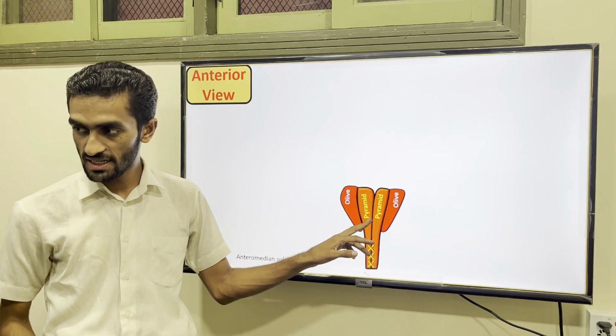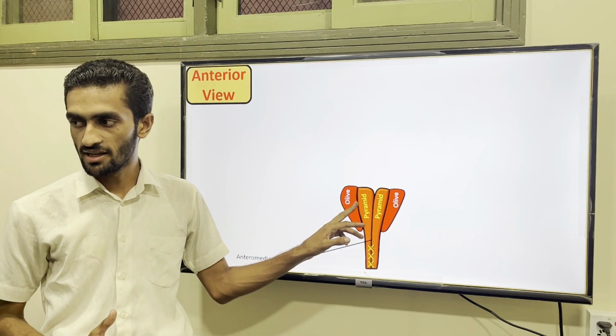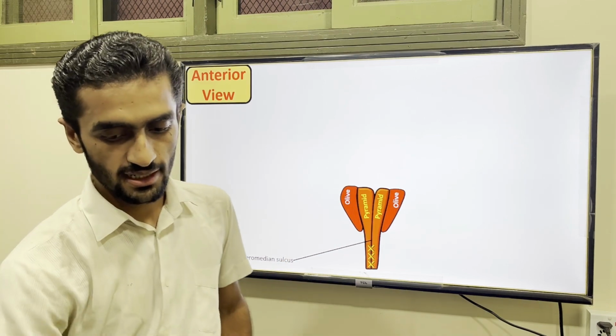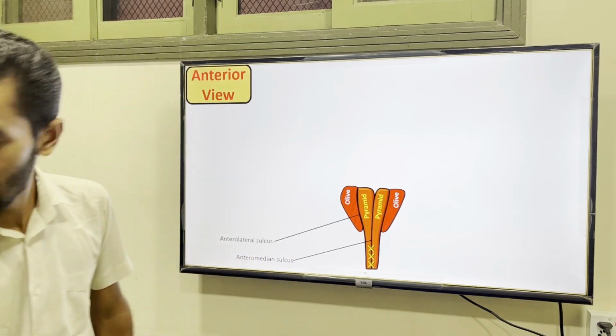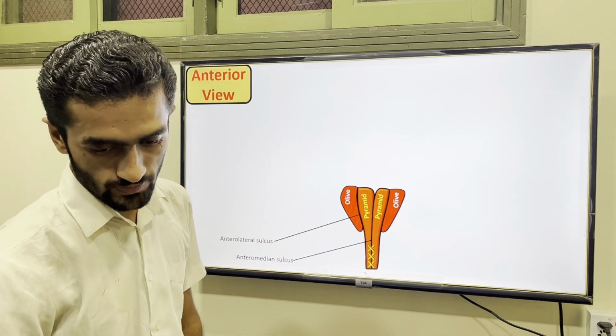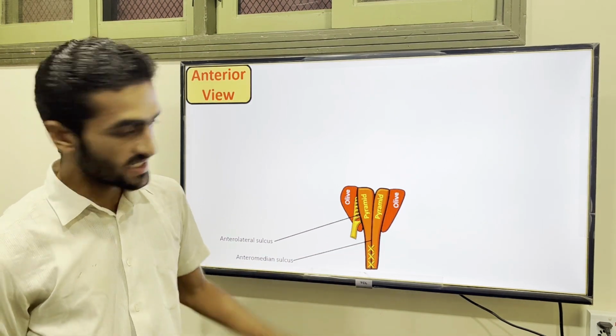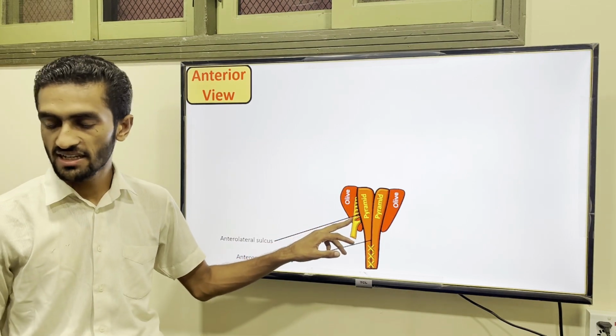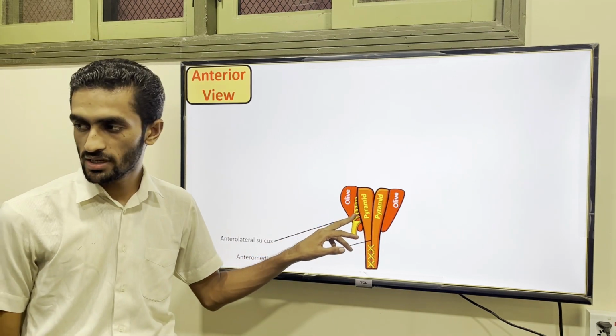This is the interior median, and this is the interior lateral. So you will see the other. So this is your interior lateral. One is the median, other is the lateral one. So here you will see in this sulcus, interior lateral, the nerve is common. That is your 12th cranial.